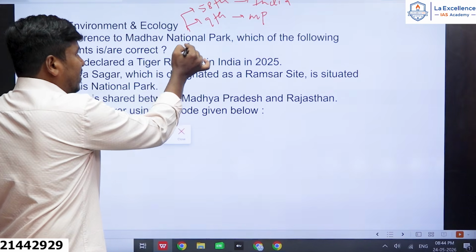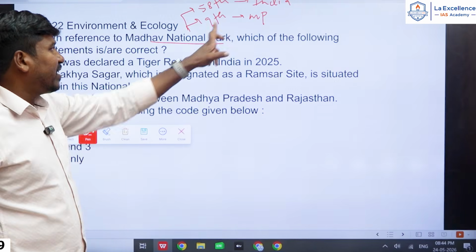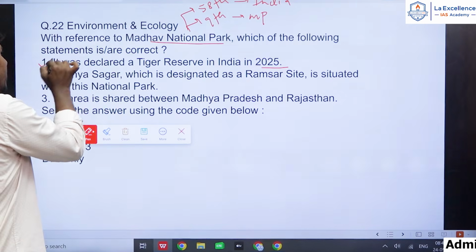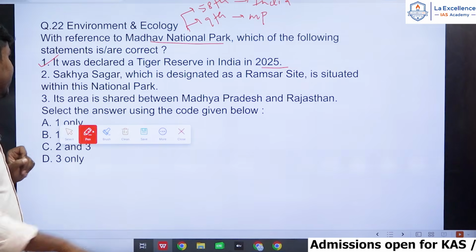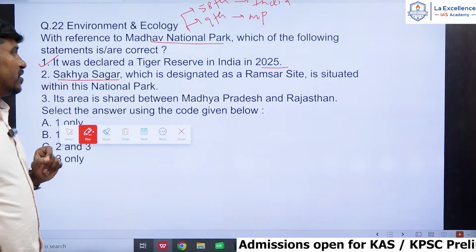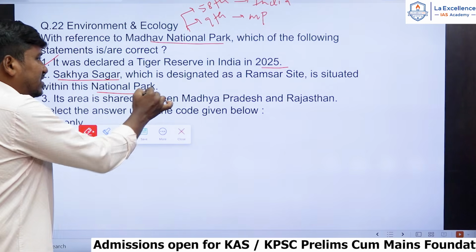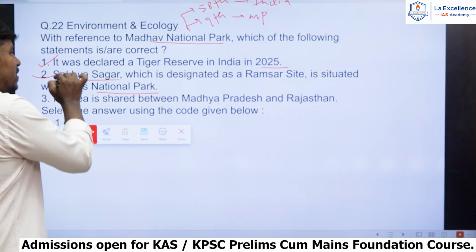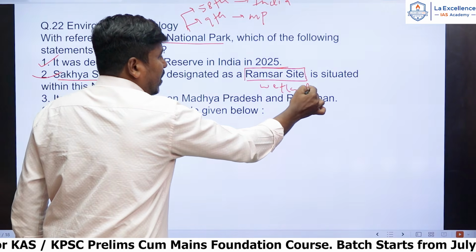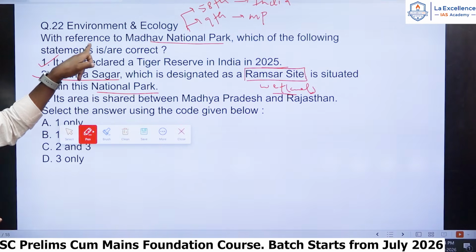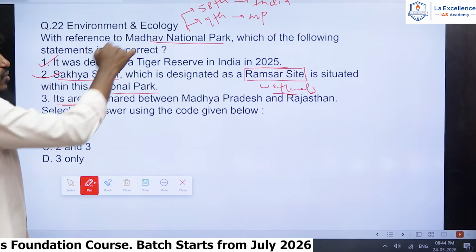And this national park was declared the 9th Tiger Reserve of Madhya Pradesh and the 58th Tiger Reserve of India in the year 2025. That's why statement 1 is correct. It was declared a Tiger Reserve in India in 2025. It is exactly the correct statement. And the second one, Sakhya Sagar, which is designated as a Ramsar site, is situated within this national park. This is also a correct statement, right? Ramsar sites are wetlands, and it is located in this national park. That is a correct statement.